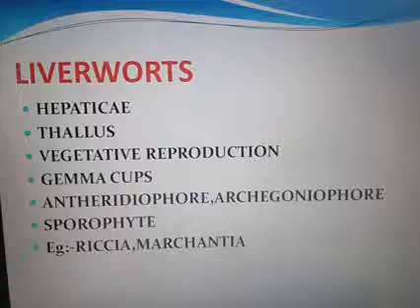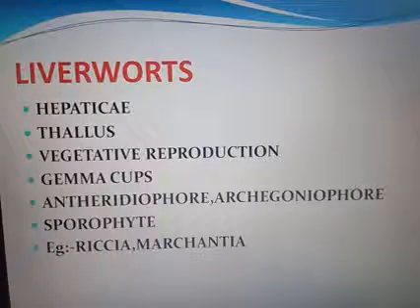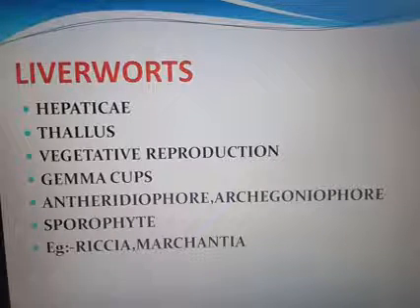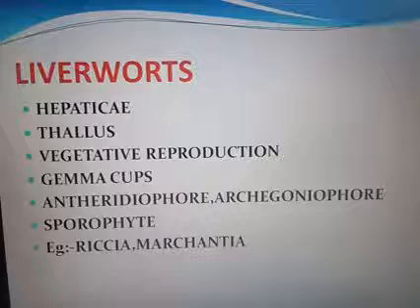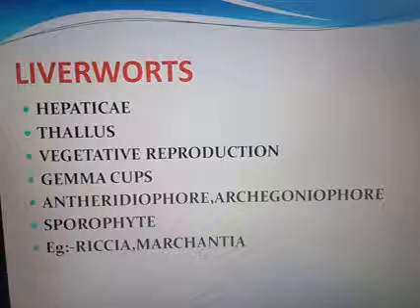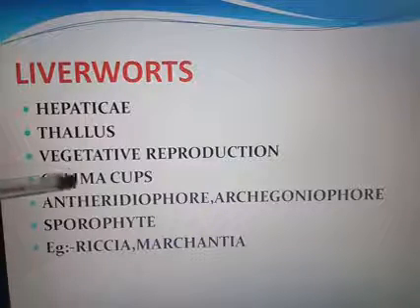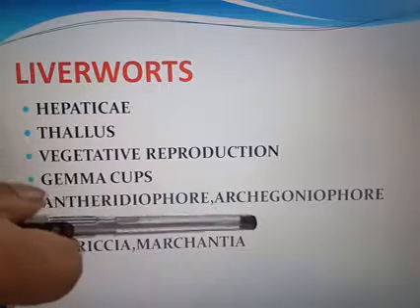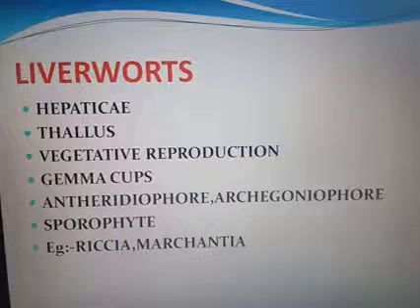Liverworts, otherwise known as hepaticae. The body is thalloid and dorsiventrally flattened, and the rhizoids arise from the ventral surface. Sex organs are present on the dorsal surface. Vegetative reproduction occurs with the help of a specialized structure known as the gemma cup. So antheridiophore is seen in the male and archegoniophore is seen in the female.